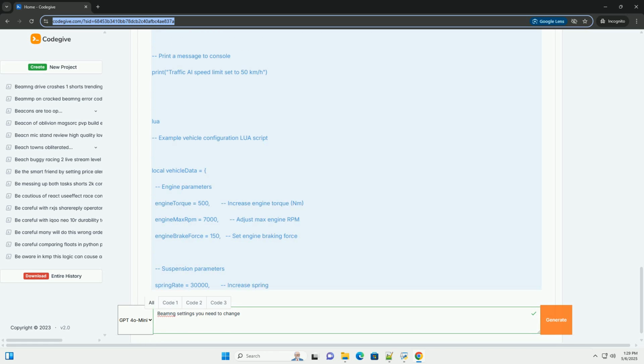UI: for creating and interacting with user interfaces. Input: managing keyboard, mouse, gamepad input. Settings: accessing and modifying game settings, graphics, audio, etc. AI: controls the game's AI, traffic, chases, etc. Physics: used to interact with the physics engine directly.